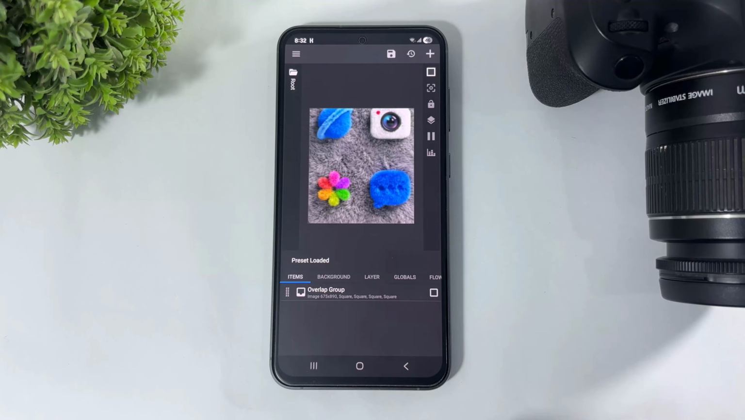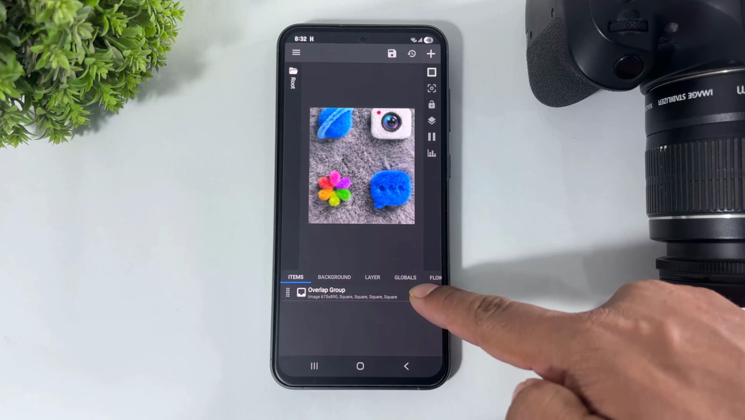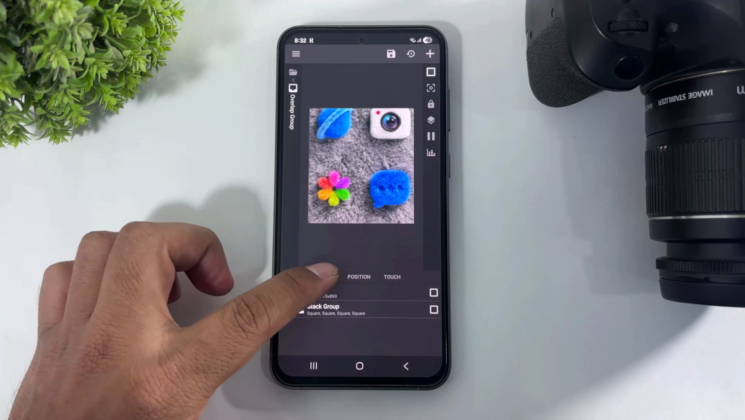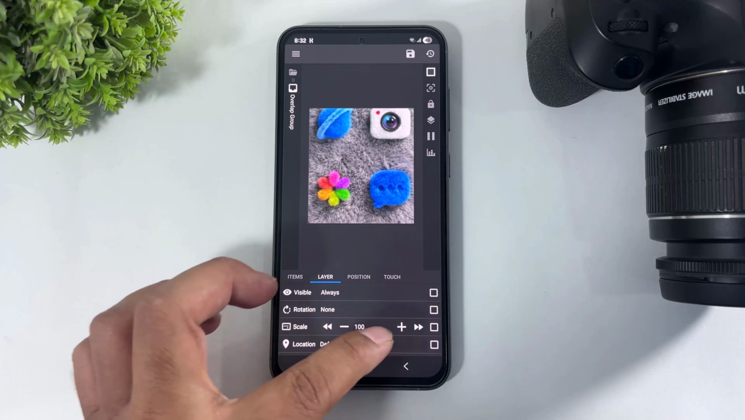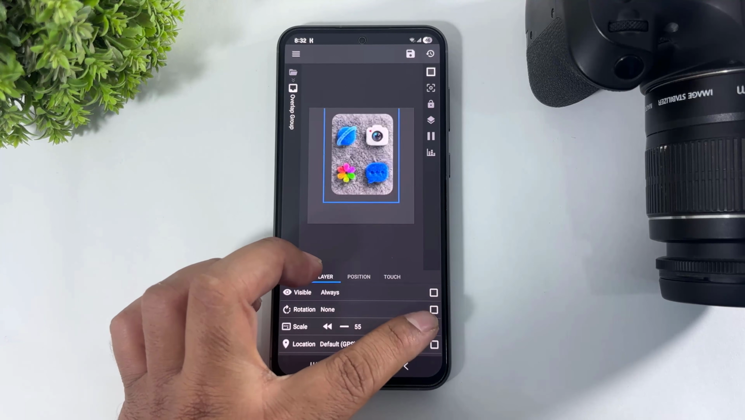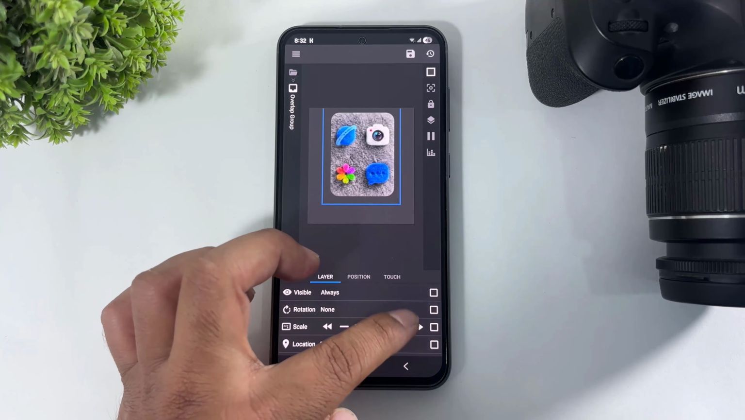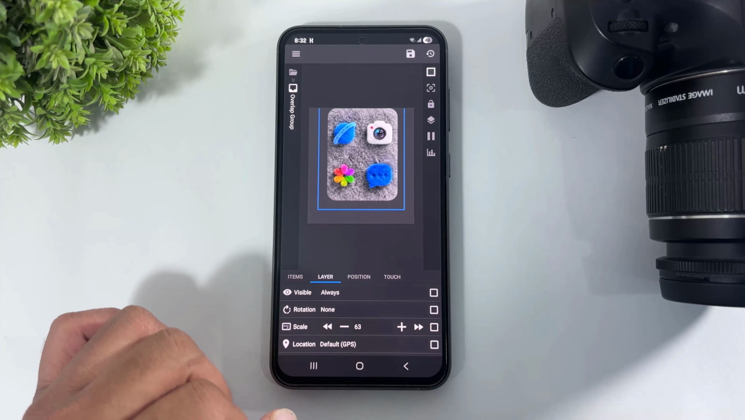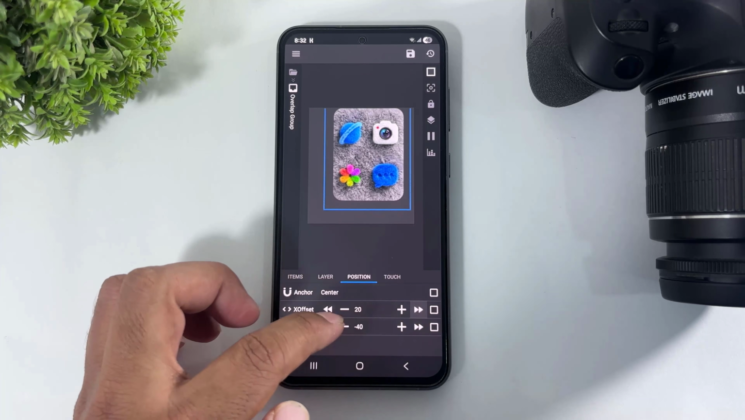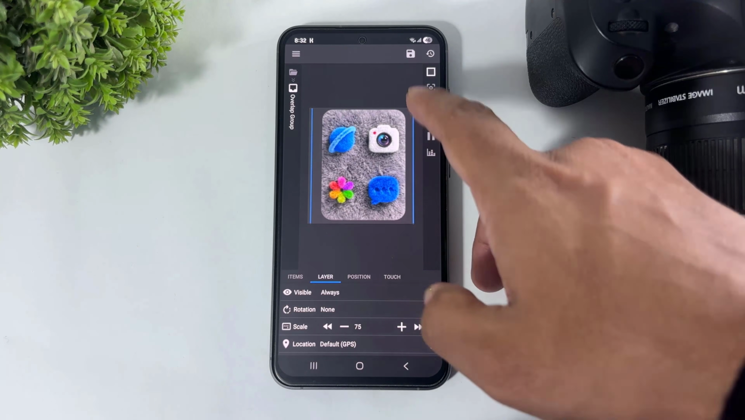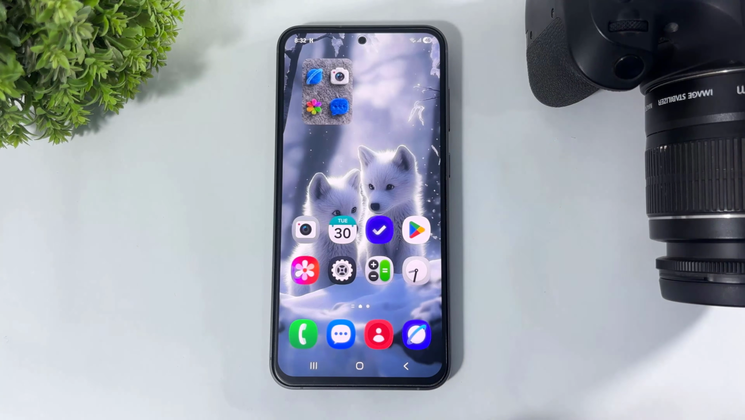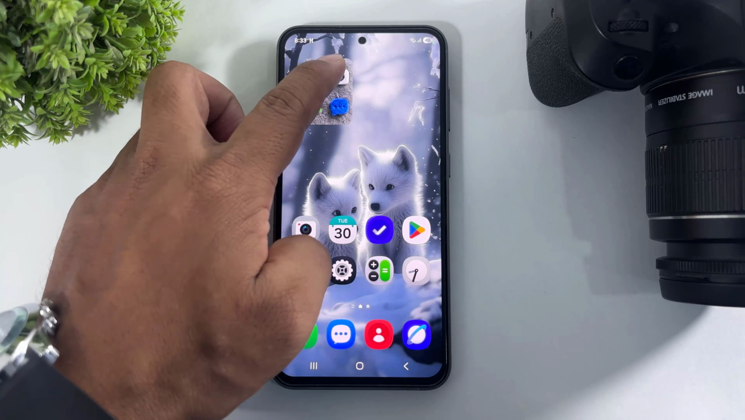Simply tap overlap ground and set the widget position and size like this. Look at this. And also set the position. After setting the position, simply tap on save and look at this One UI 8 fluffy widget now on your Galaxy device. Look at this, all icons are properly working.